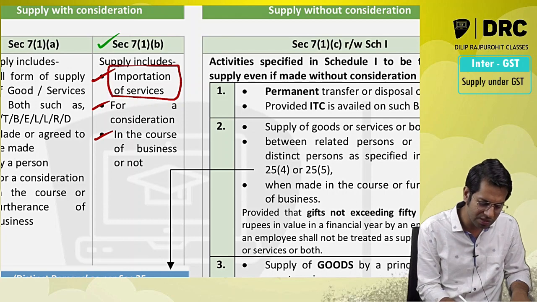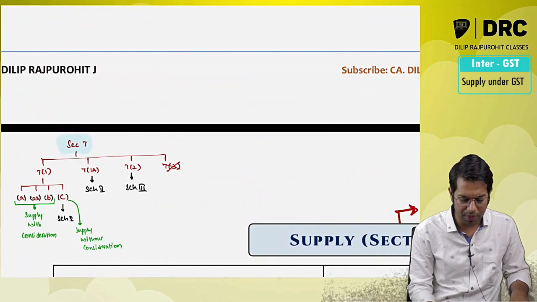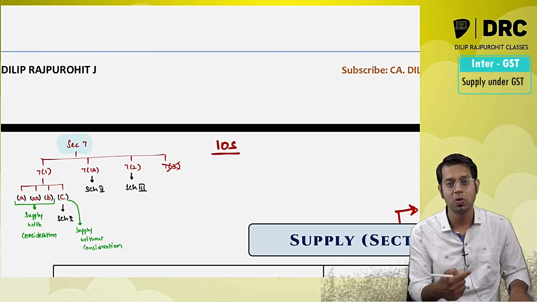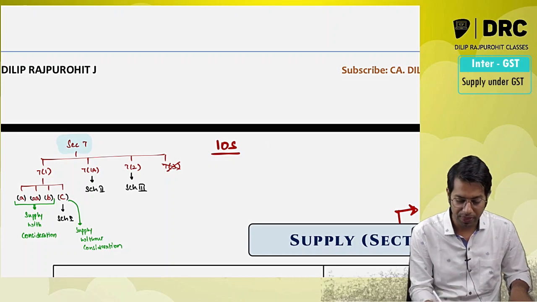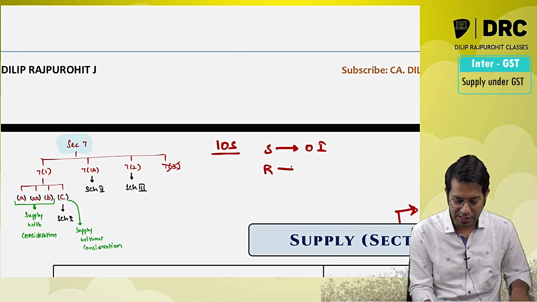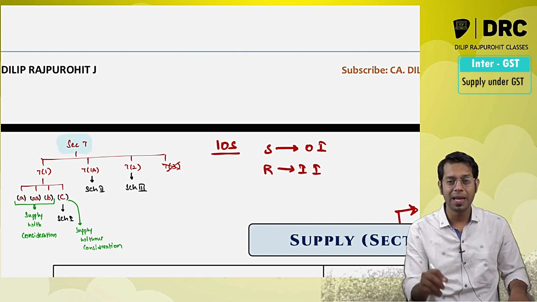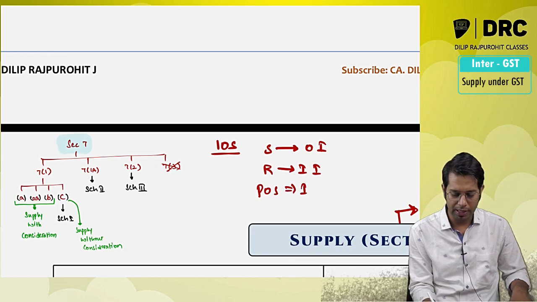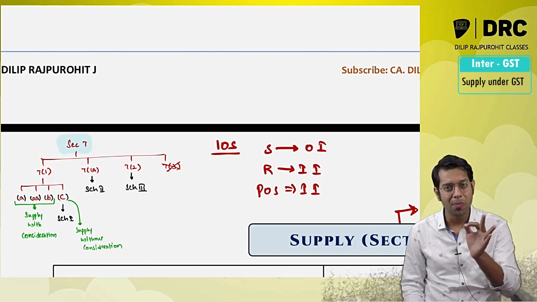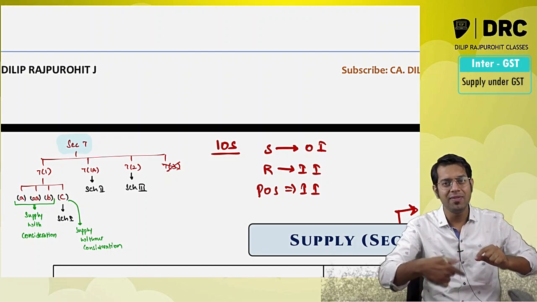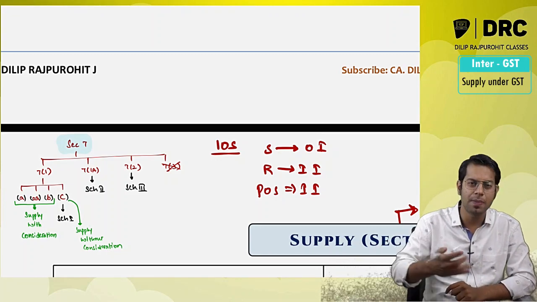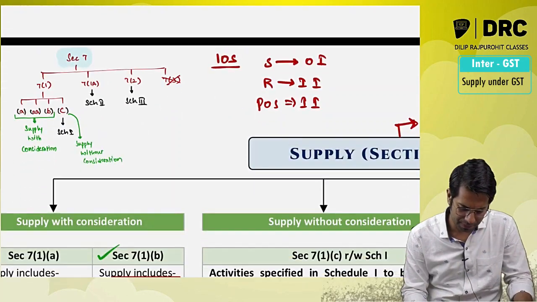Sir, what do you mean by importation of services? I will call a particular transaction an importation of services if the supplier of that service is located outside India, the recipient of that service is located in India, and the place of supply of that service is also in India.